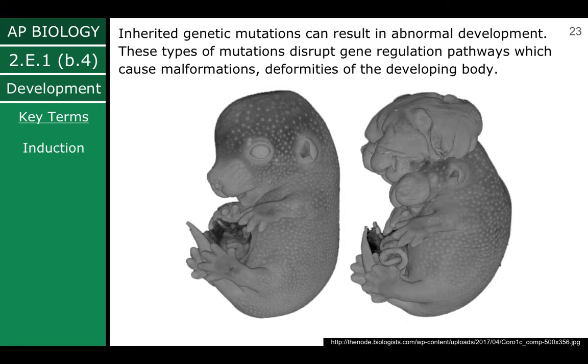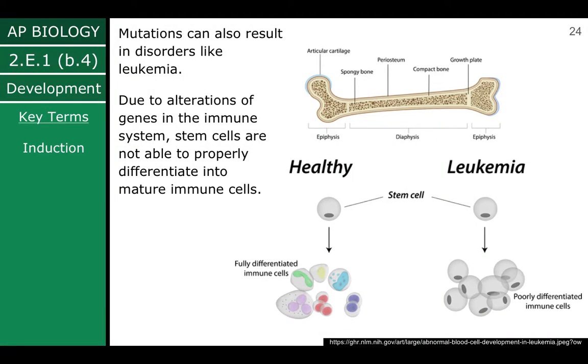Inherited genetic mutations can result in abnormal development. These types of mutations disrupt gene regulation pathways, which can cause malformations, deformities of the developing body. Mutations can also result in disorders like leukemia. Due to the alteration of genes in the immune system, stem cells are not able to properly differentiate into mature immune cells. So here we have our stem cell in healthy and leukemia. In healthy, it should differentiate into immune cells, but this is poorly differentiated immune cells.